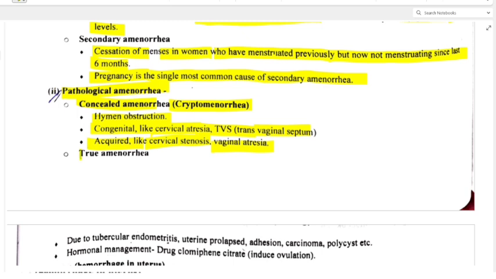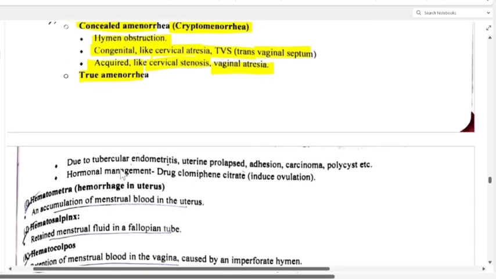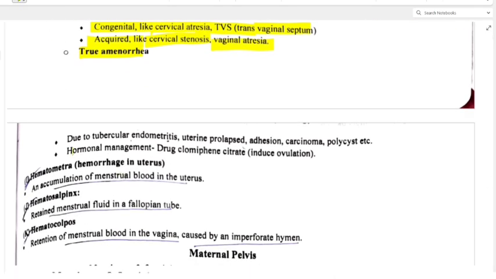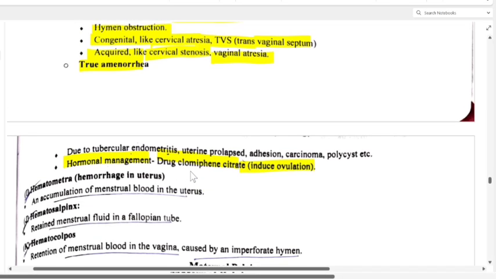Now true amenorrhea is due to tubercular endometritis, uterine prolapse, adhesion, carcinoma, polycystic ovaries, etc. Clear? Then hormonal management: the drug clomiphene citrate induces ovulation. This is used in case of true amenorrhea. Clear?